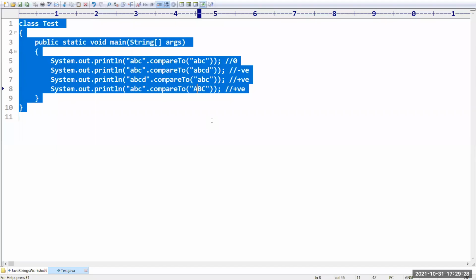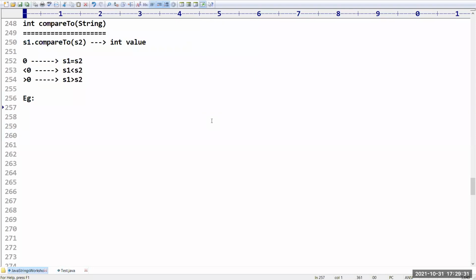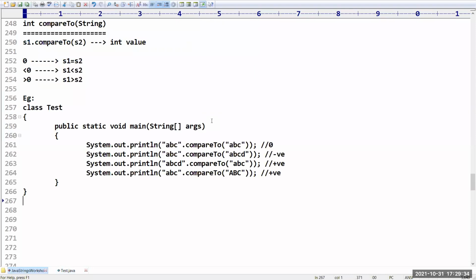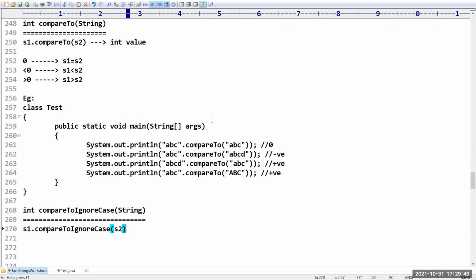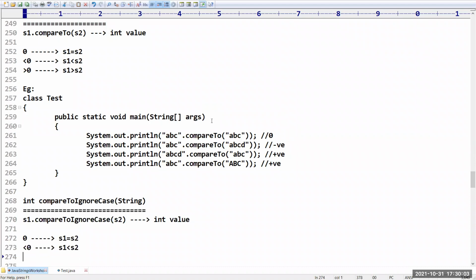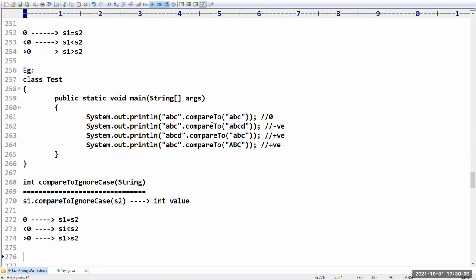Sir, I want to ignore the case and compare. For this, the integer compareToIgnoreCase method is there. It will take the string and compare the strings by ignoring the cases. s1.compareToIgnoreCase(s2), and it is going to return the same kind of integer value. If it is returning 0, what is the meaning? s1 is equal to s2. If it is less than 0, s1 is less than s2. If it is greater than 0, s1 is greater than s2. Like this we are going to get it.